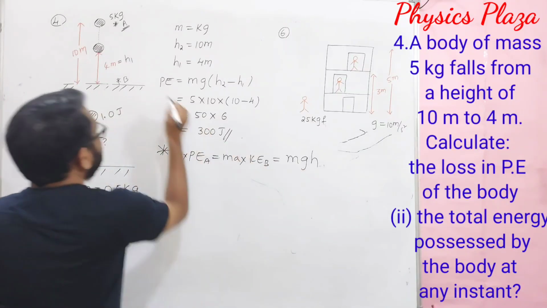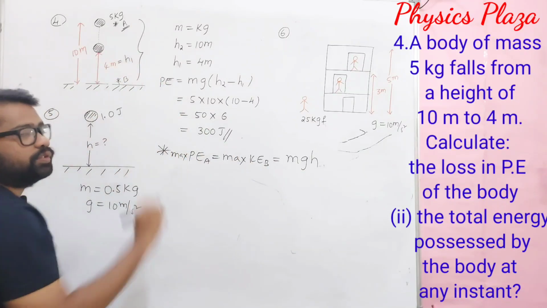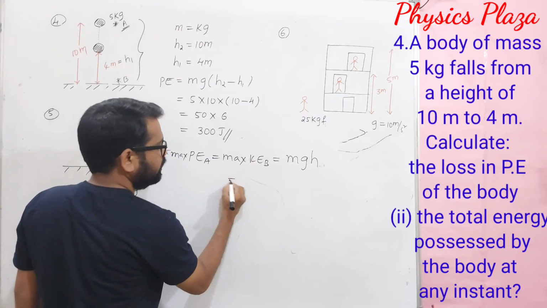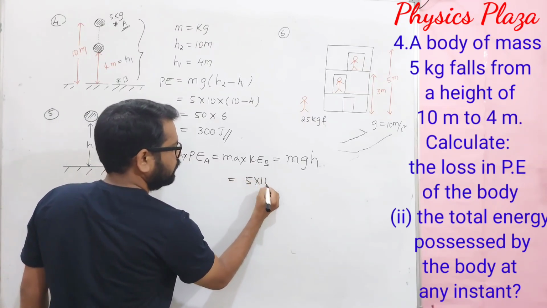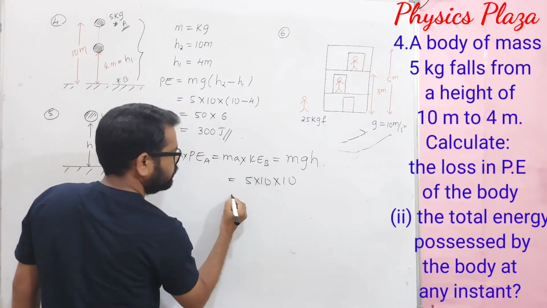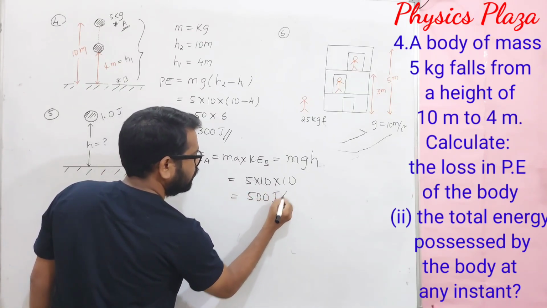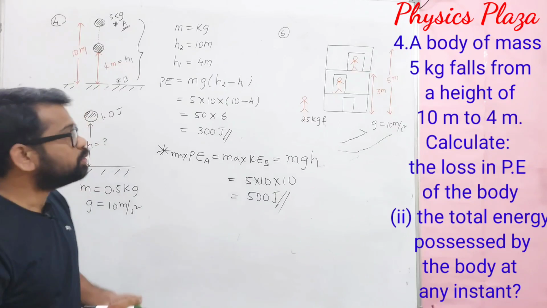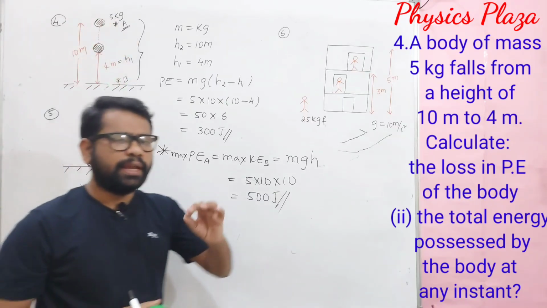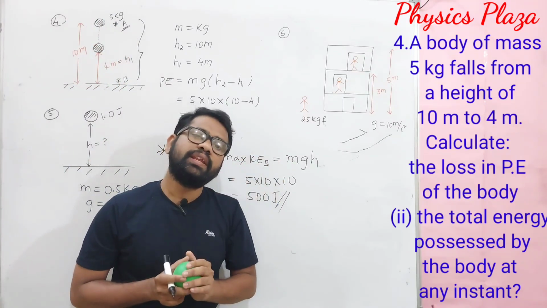Here h is the initial height, this height we should take. So it will be 5 into 10 into 10, which is 500 joules. This is the total energy possessed by the body of mass 5 kg at any instant of time.